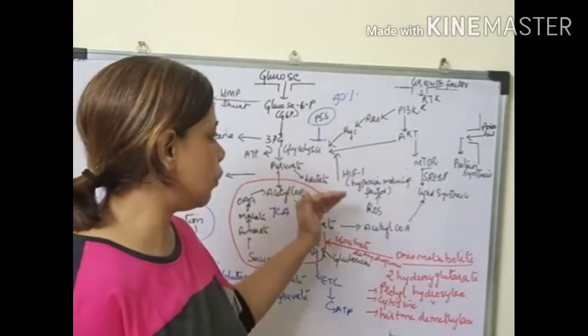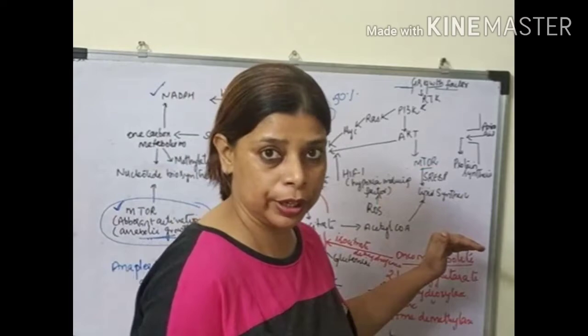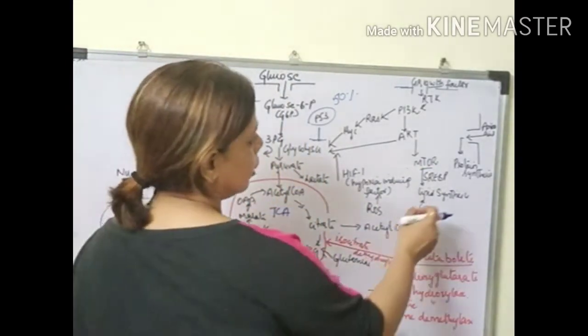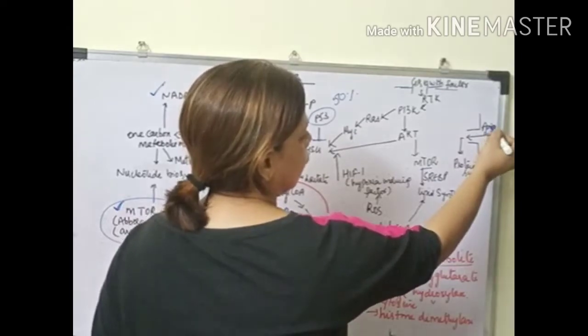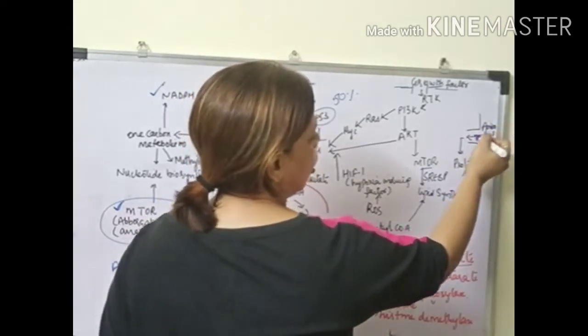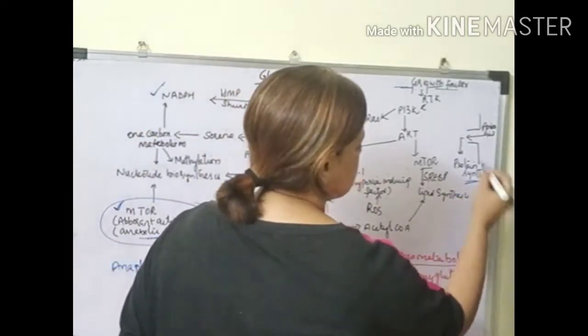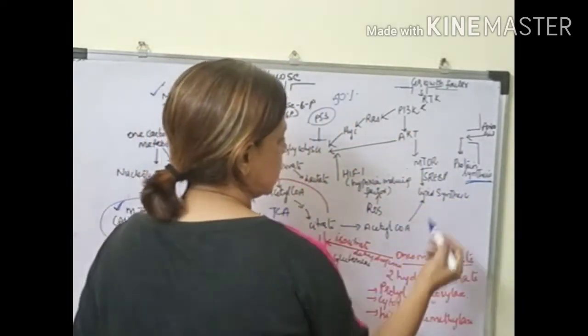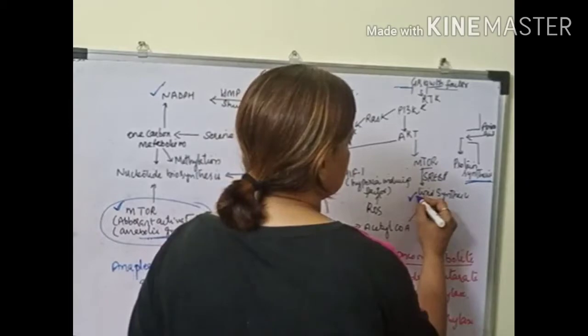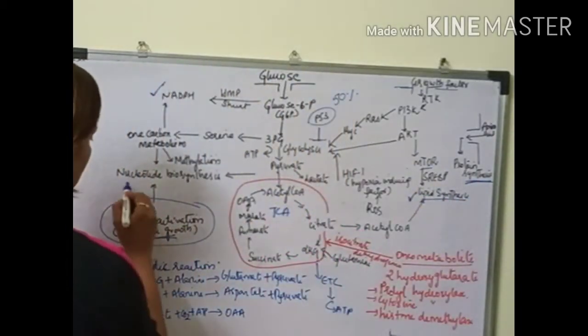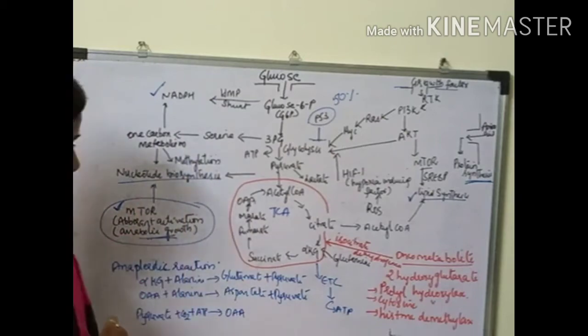So overall, the rate of anabolism is high in a cancer or tumor cell. If we see here, the intake of essential amino acids into the cell increases, which increases protein synthesis. There is an increase in lipid biosynthesis, and an increase in nucleotide synthesis.